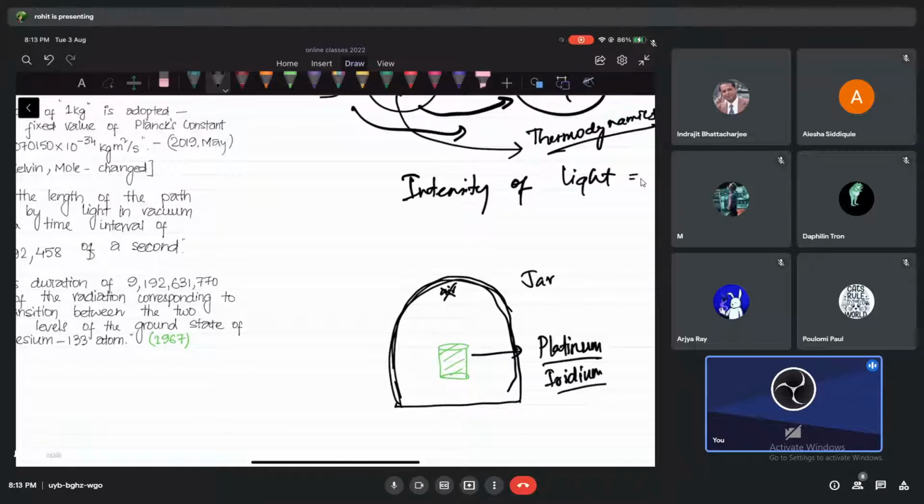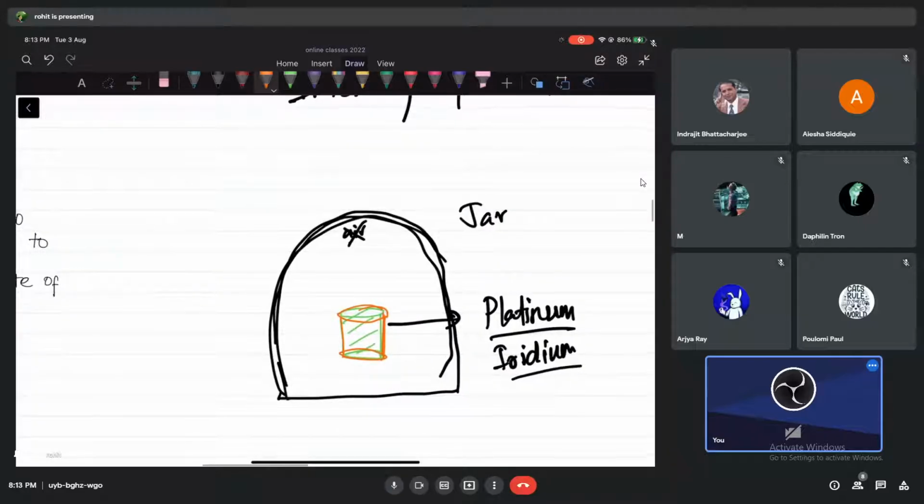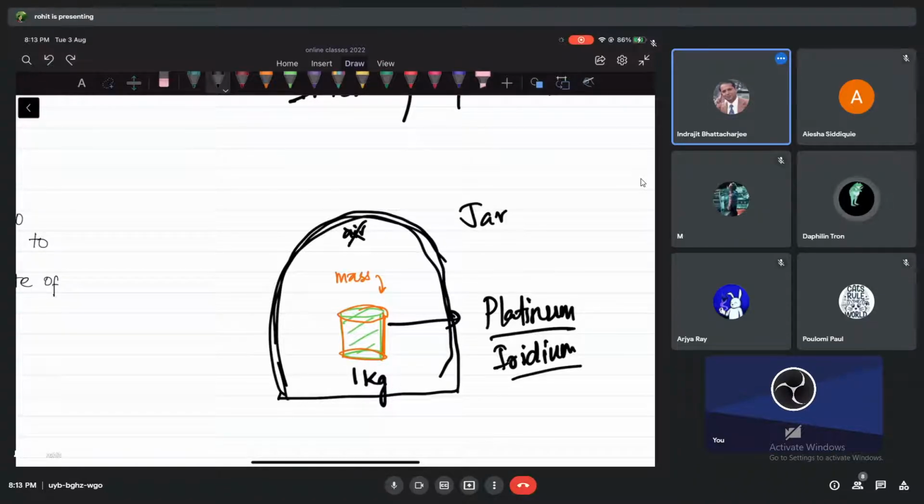And they have kept it of certain size actually. I'm not even worried about the size or anything. But you know what they said? Whatever mass it has, however heavy it is, people started calling it 1 kg. Can you understand what I said just now? Yes, sir.